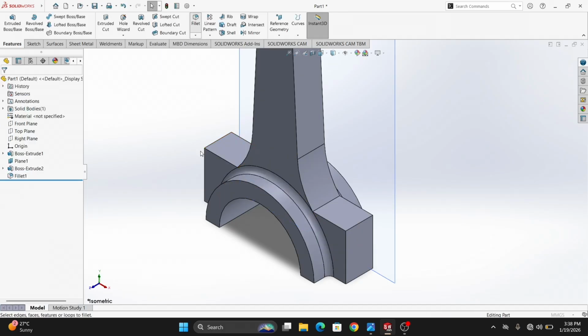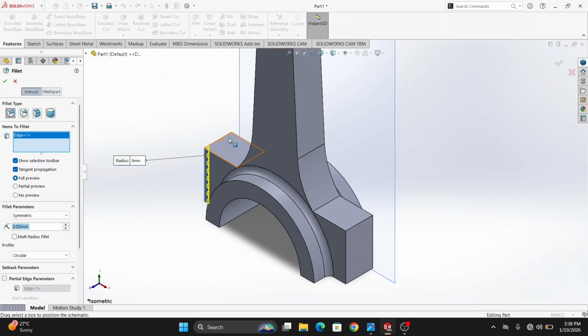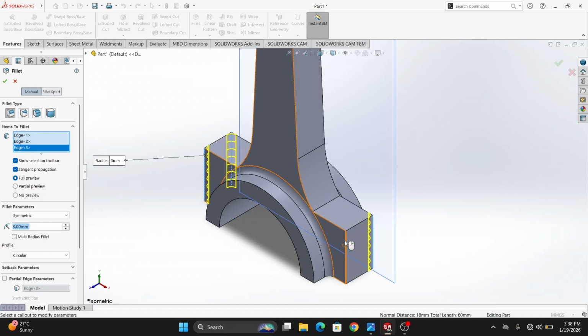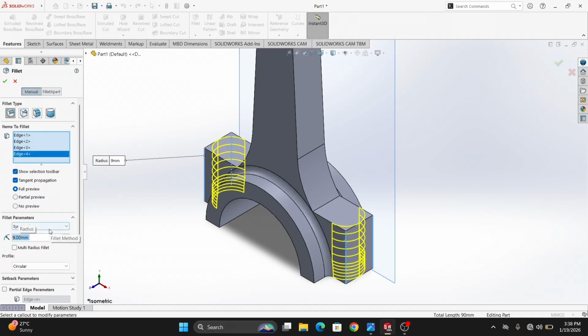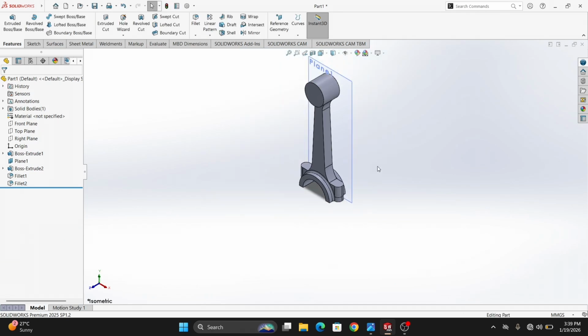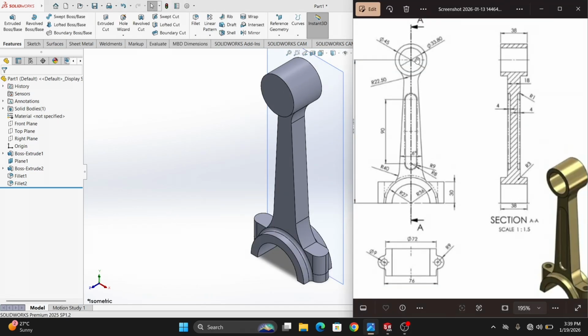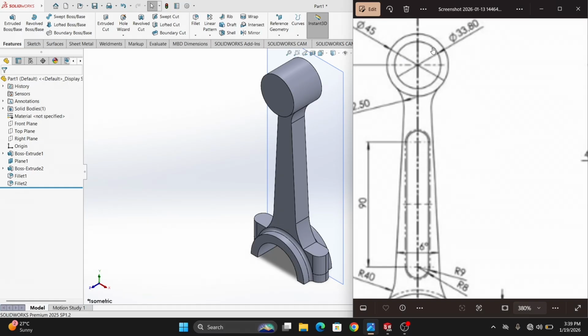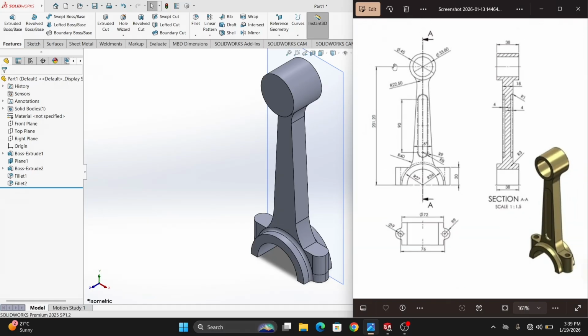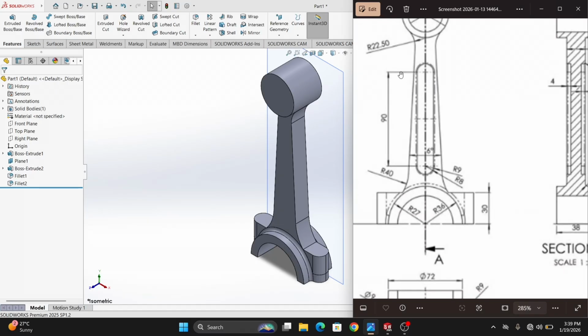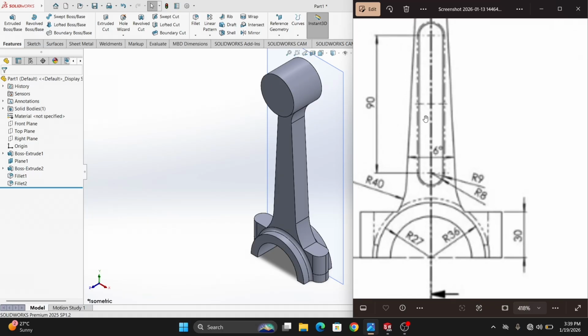And also give one fillet. Here one, here one, here one, and here one. It will be radius 9. Okay, make it. And again we can create holes. There are 2 holes. Here one diameter will be 33.8, at this center. And here one slot is there. Center will be 90, and here to here will be 18. That is inside 8. It is 16. 8, 16.